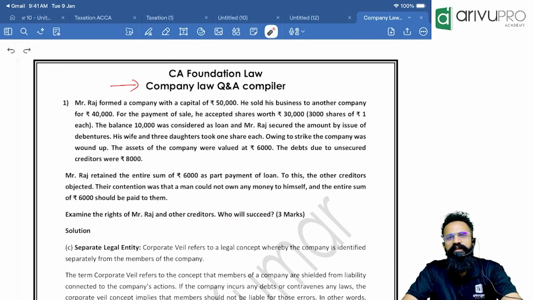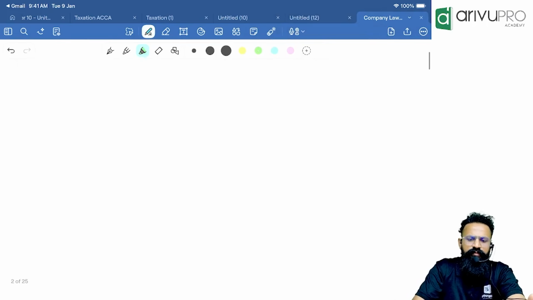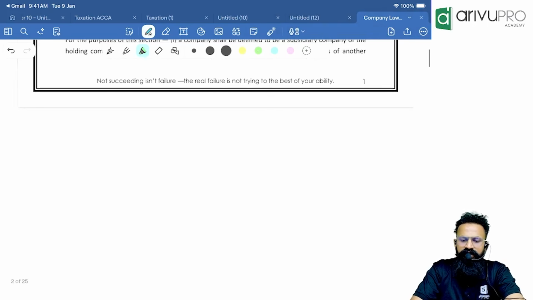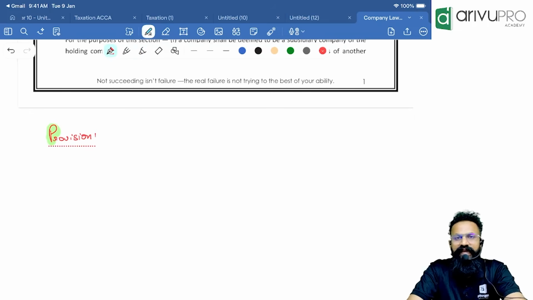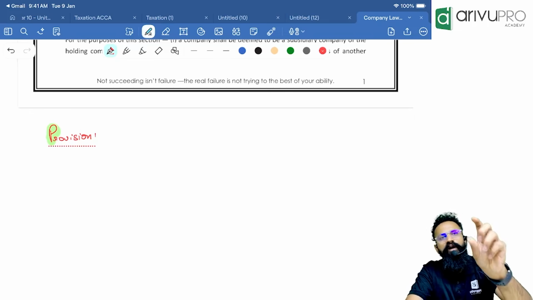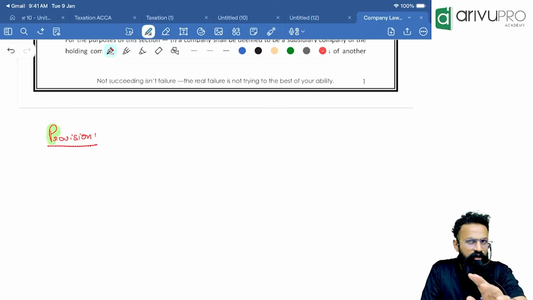What is the answer, people? Now, whenever you are presenting the answer in the exam, how do you present? People, always remember, for the 100th time I am telling you in my videos, try to classify your answer into 4 paragraphs. The first paragraph will always be the provision, meaning what does the law say? Here you will write as per section so and so of the Companies Act 2013, and define everything about the law. You are not supposed to use any of your own words here.